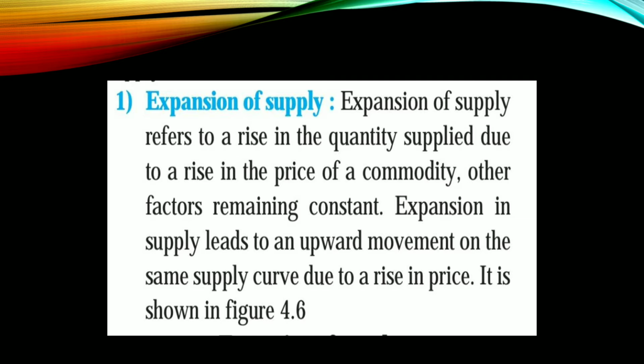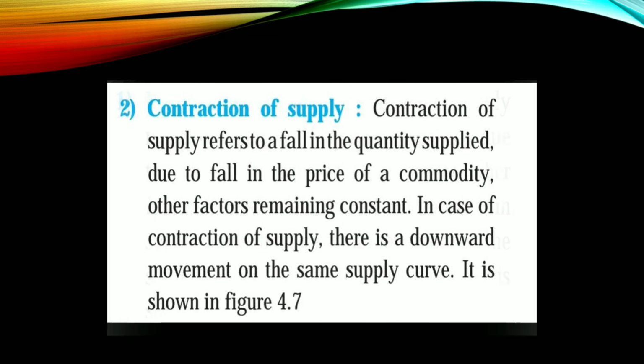Now you will ask me, ma'am, which are the other factors? So other factors which we studied in determinants of supply, they are cost of production से अपने को कुछ लेना देना नहीं है, टेक्निक्स ऑफ प्रोडक्शन उससे भी कुछ लेना देना नहीं है, ट्रांसपोर्टेशन कॉस्ट, वेदर कंडीशंस, ये सभी से एक्सपांशन एंड कॉन्ट्रैक्शन में कुछ लेना देना नहीं है. Only and only because of price, if supply changes, that is called expansion of supply. Clear?